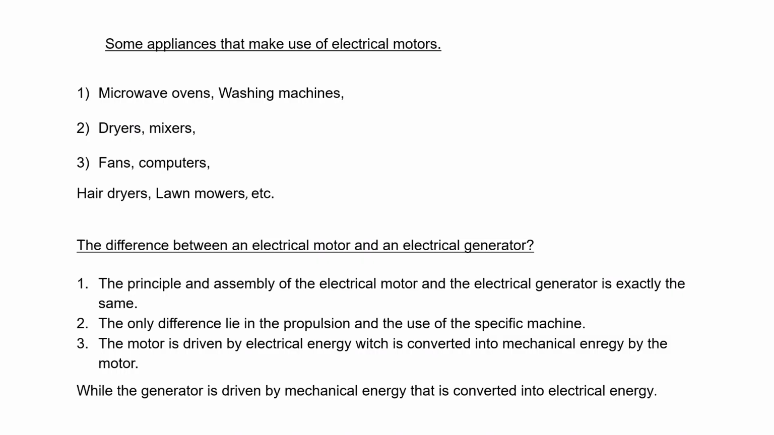The difference between electrical motor and electrical generator. The principle and assembly of the electrical motor and the electrical generator is exactly the same. The only difference lies in the propulsion and the use of the specific machine. The motor is driven by electrical energy, which is converted into mechanical energy by the motor, while the generator is driven by mechanical energy that is converted into electrical energy.